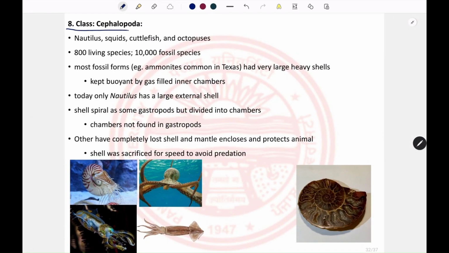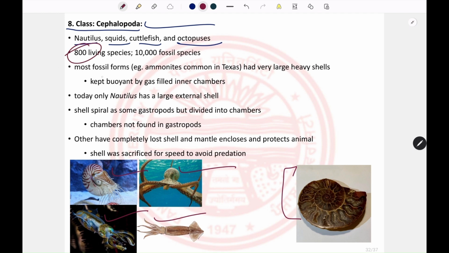The last class in the phylum Mollusca is Cephalopoda, which includes the nautilus, squids, cuttlefish and octopus. These are the nautilus, octopus, cuttlefish, squids, and these are the fossil ammonites. About 800 living species belong to the cephalopods, and about 10,000 fossil species, mostly ammonites. There is a common thing in gastropods and cephalopods, which is having a spiral shell. However, there is a big difference in the shell of gastropods and cephalopods. In gastropods, the shell is continuous. However, in cephalopods, the shell has chambers.